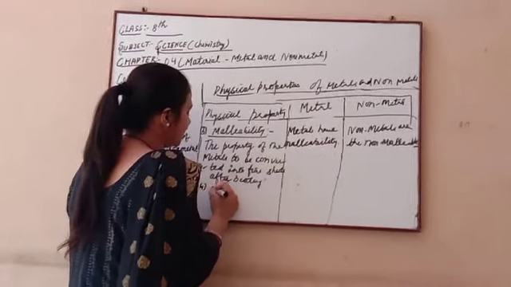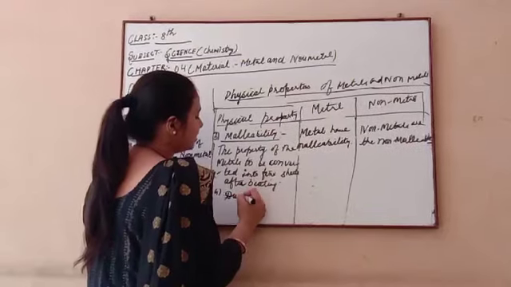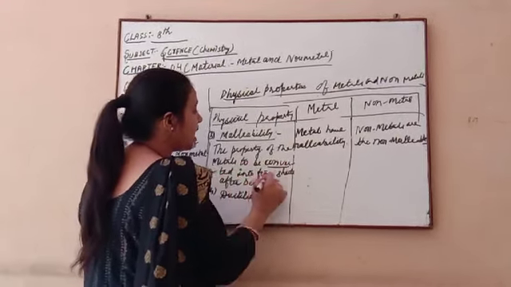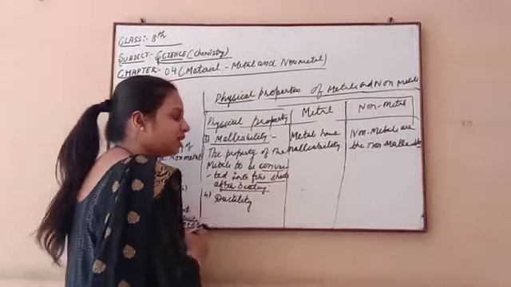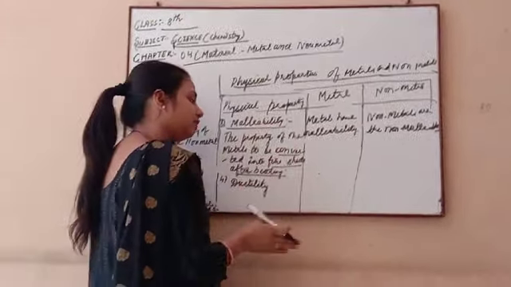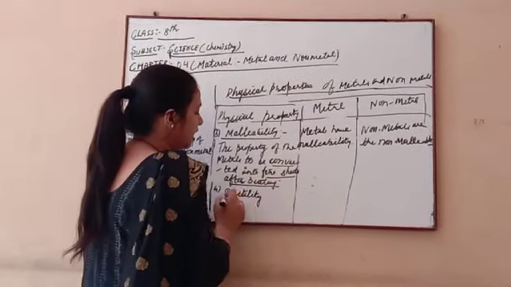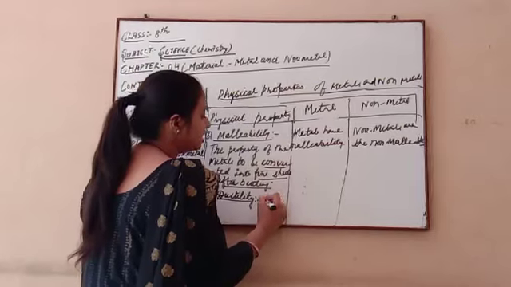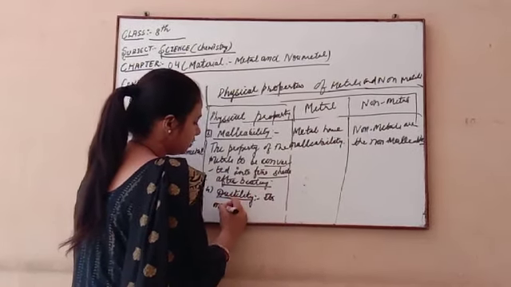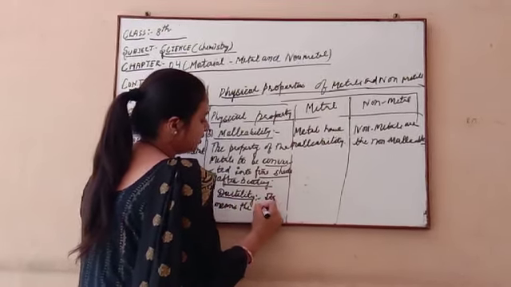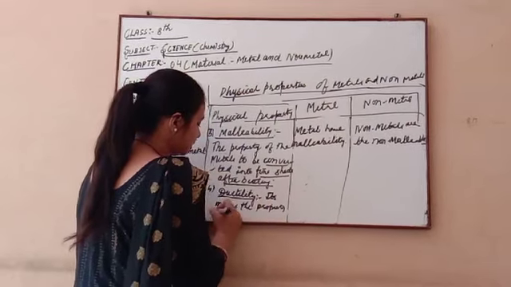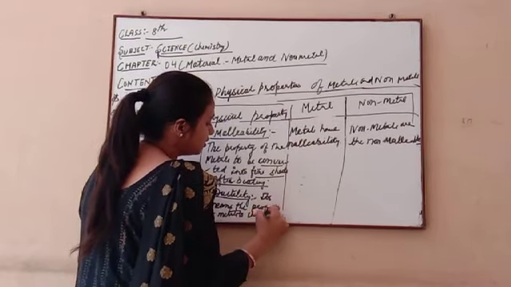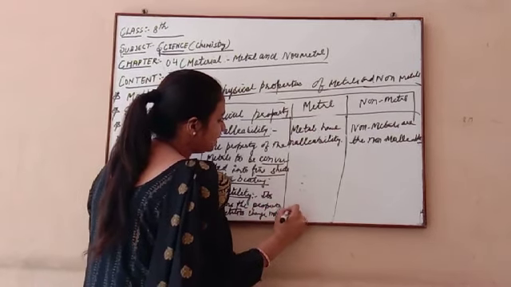Now the fourth one, which is very important, is ductility. What do you mean by ductility? Here we converted the metal into fine sheets after beating. Beating means we beat it, and then we made sheets. Now what do you mean by ductility? It means the property of metals to be changed into wires.